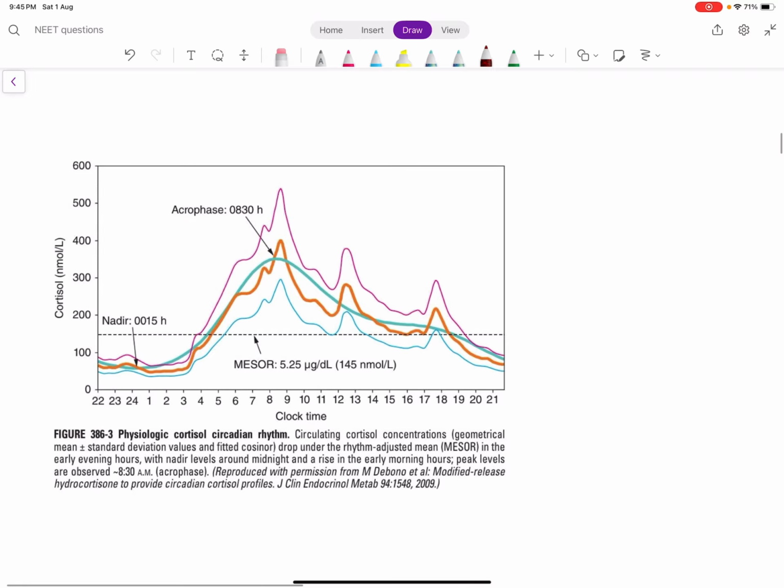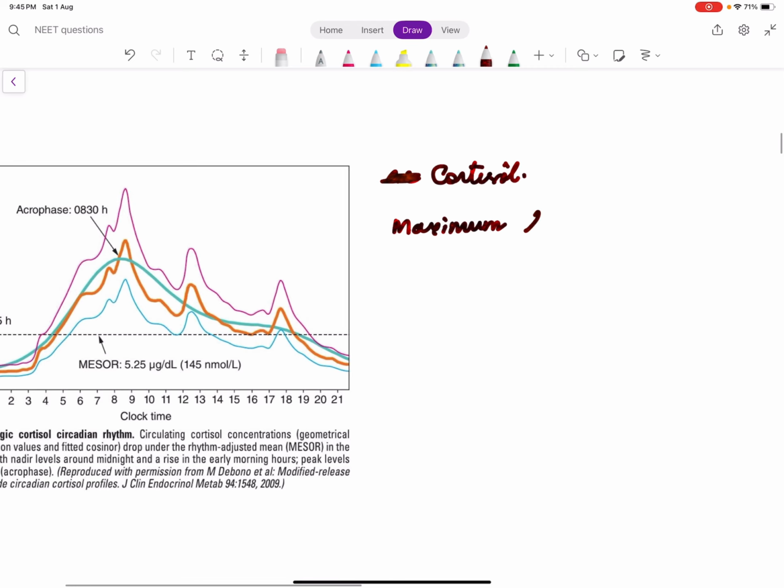But consider another hormone, that is cortisol, which is secreted by the adrenal cortex. Cortisol follows something called diurnal variation, which means there is fluctuation of the levels between the day and night, which means there is a particular maximum level at a particular time of the day and a minimum level at another time of the day. This is also very important to understand another concept of endocrine investigations.